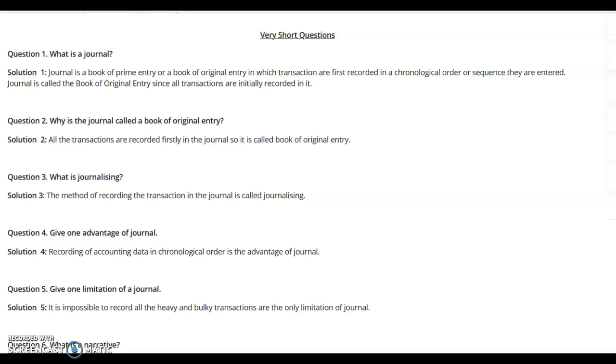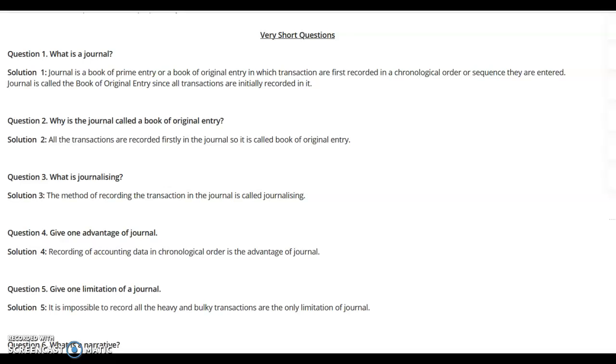How would we journalize, what are the rules to be followed? Prior to that, it is essential that we understand some theoretical aspects relating to this very simple and very important lesson, because journal entries are the basis of the whole accounting process. All the other accounting calculations and steps are derived from the very basic step that is known as the journal. So first of all, we must know what a journal is.